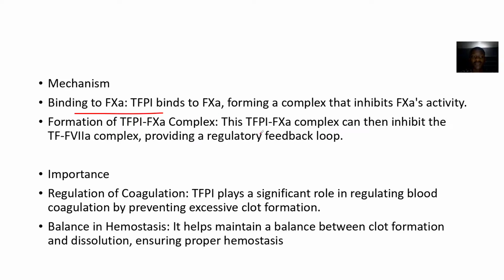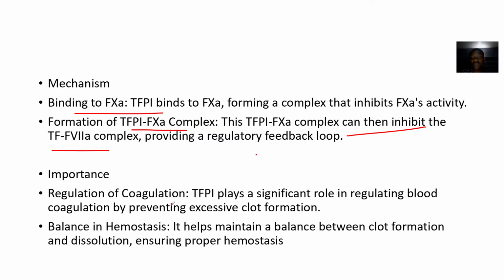inhibit factor 10 activity. When it binds to factor 10, it can now form a complex. Now the complex is what will inhibit the formation of the tissue factor and activated factor 7 complex. This will provide a regulatory feedback loop to help in stopping coagulation, right? So the importance is just regulation of coagulation.